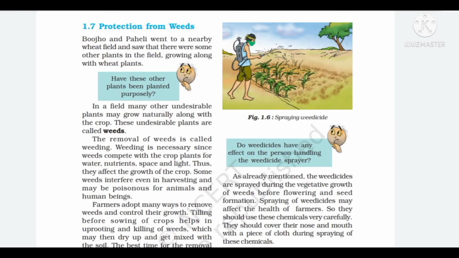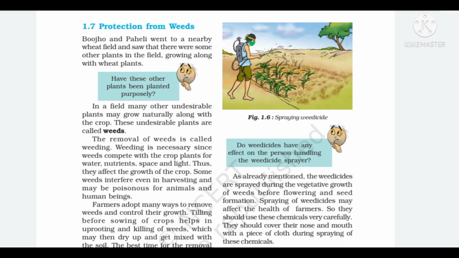Next, 1.7 protection from the weeds. In a field, many other undesirable plants may grow naturally along with the crop. These undesirable plants are called weeds. The removal of weeds is called weeding. Farmers adopt many ways to remove weeds and control their growth. The best time for the removal of weeds is before they produce flowers and seeds.